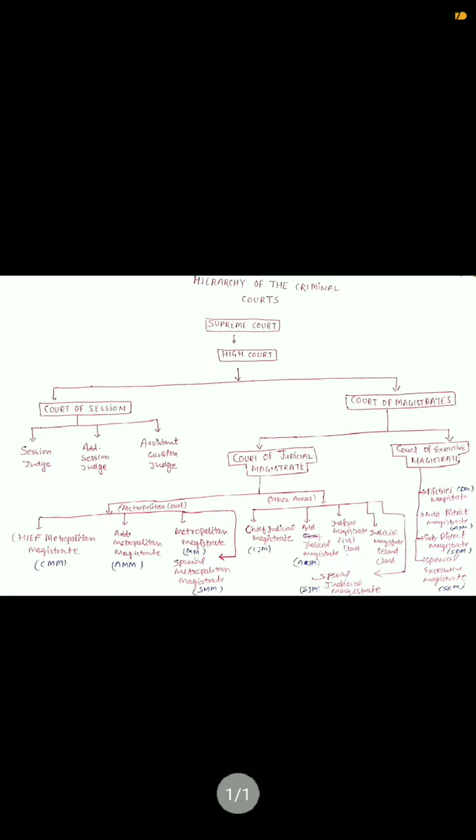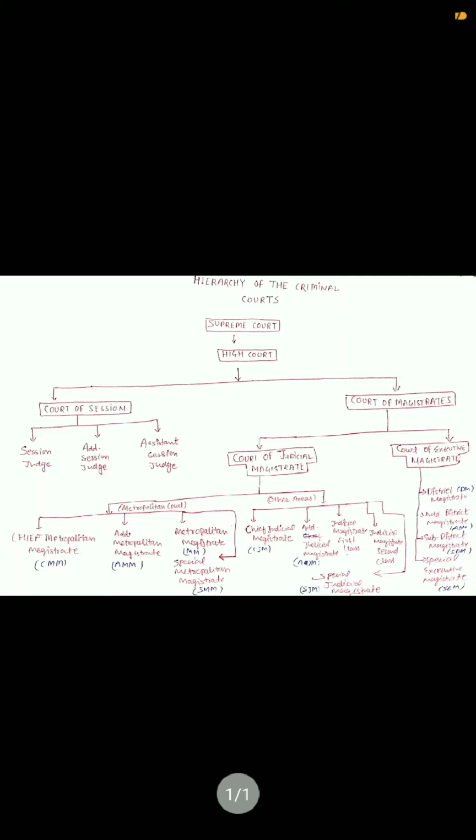in which punishment is up to 10 years, and it can impose fine up to any limit as prescribed by the law. And if we see the court of magistrate, then there are basically two types of magistrates, that is court of judicial magistrate and court of executive magistrate. And court of judicial magistrate is further divided into two parts, that is for metropolitan areas and for other areas.